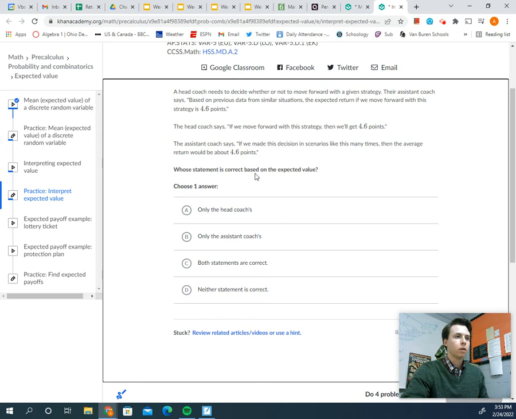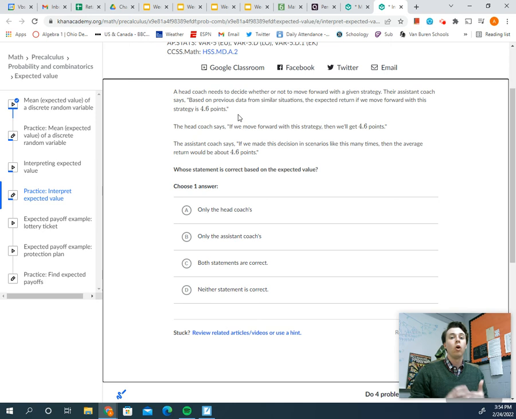All right, so we'll jump right into the first one. A head coach needs to decide whether or not to move forward with a given strategy. Their assistant coach says, based on previous data from similar situations, the expected return if we move forward with this strategy is 4.6 points. All right, off the bat, let's just do a quick review of what expected value is.